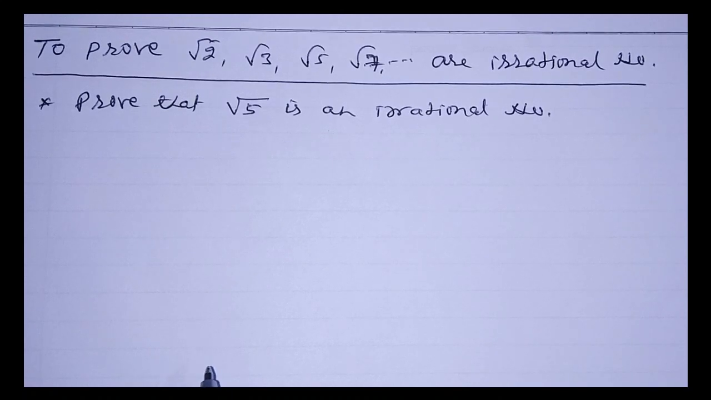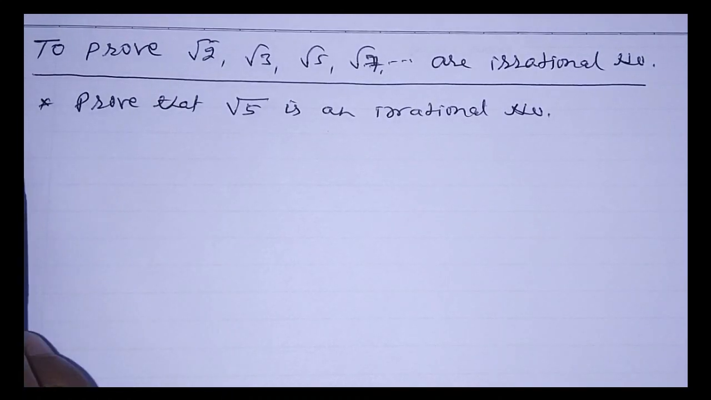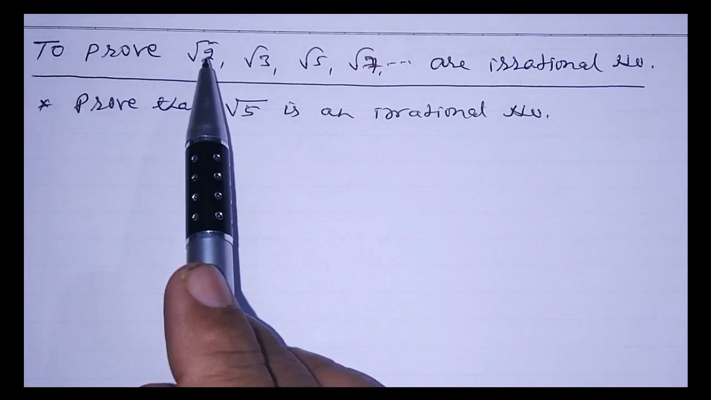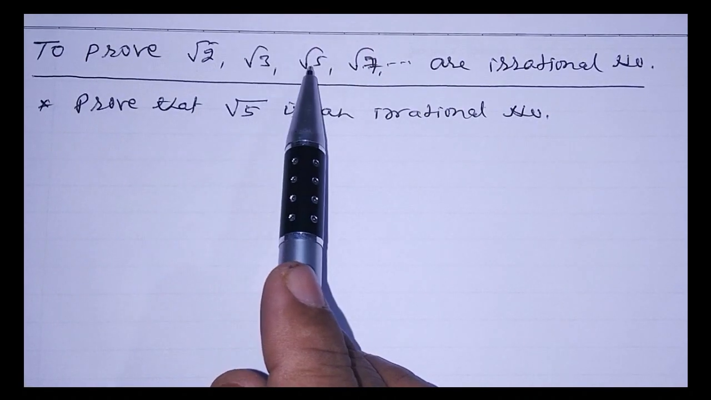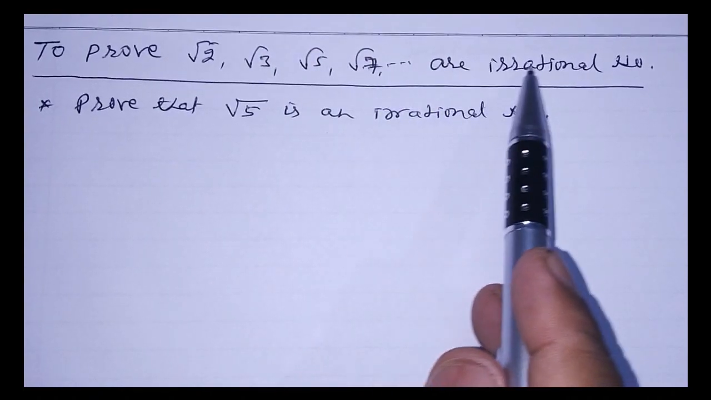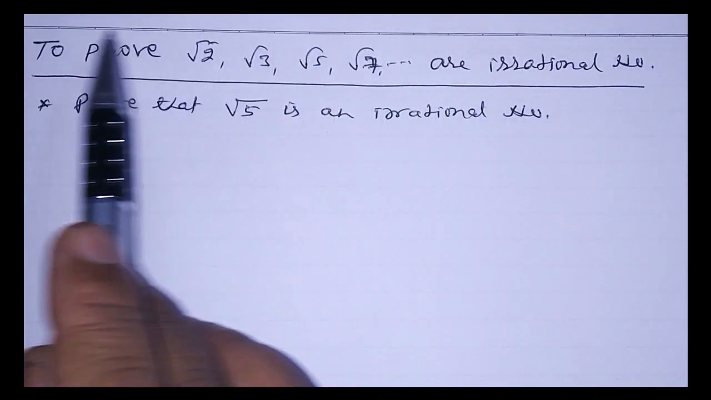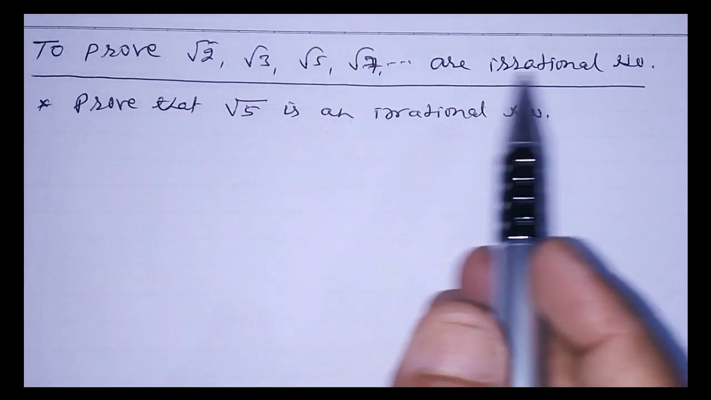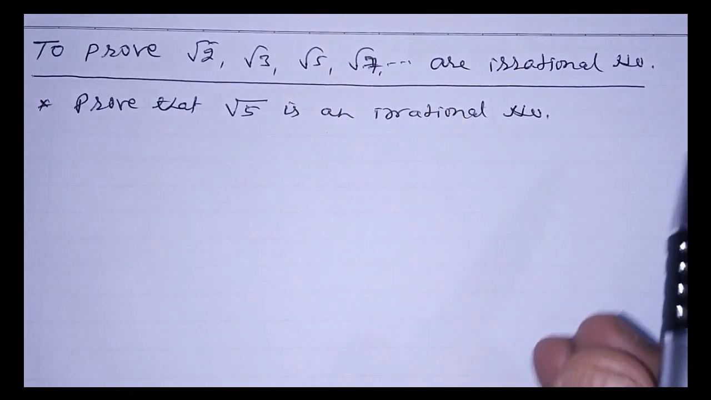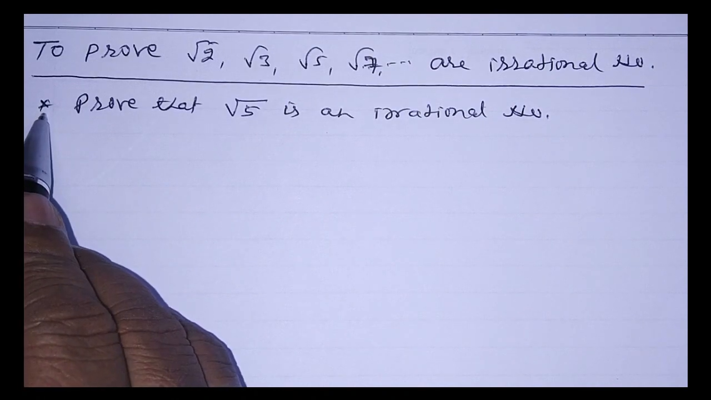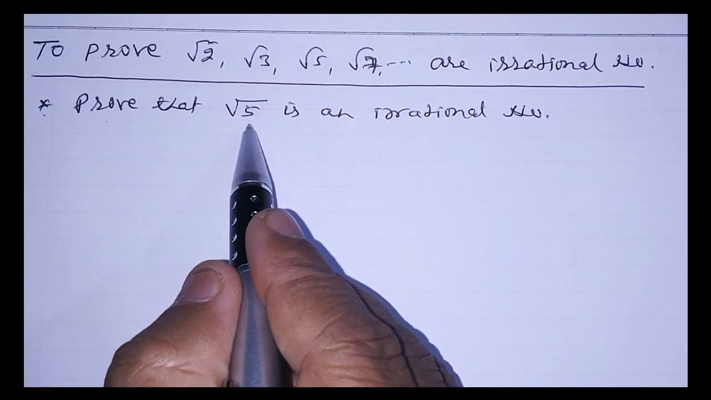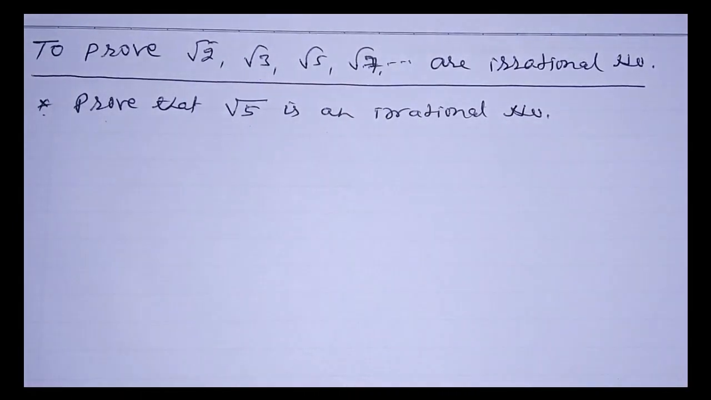Okay. Now, dear students, we are going to prove one type of number. To prove that root 2, root 3, root 5, root 7 are irrational numbers. This is one type of question. All the proofs will be similar to one another. Hence, I am taking one example to prove that root 5 is an irrational number.